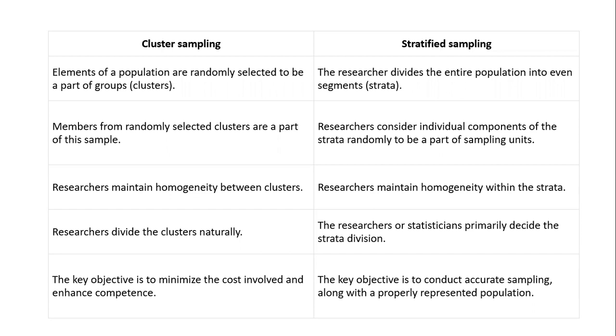But the key objective of stratified sampling is to conduct accurate sampling, and stratified is more accurate than cluster, along with a properly represented population that we will be studying. So these are the two differences. If you read carefully, you can understand it easily.